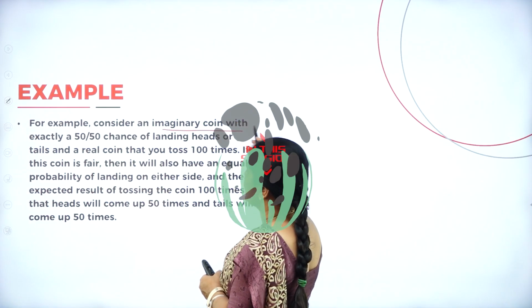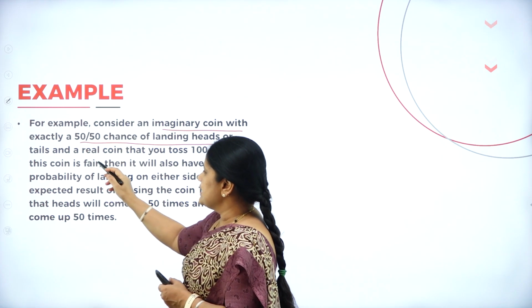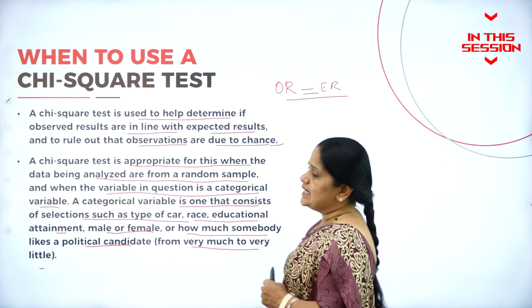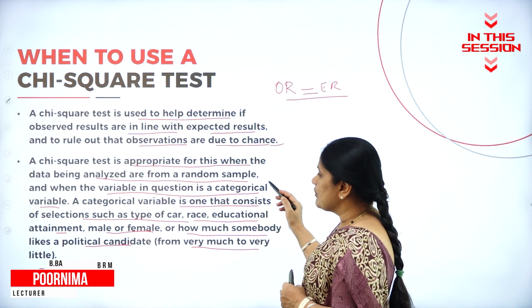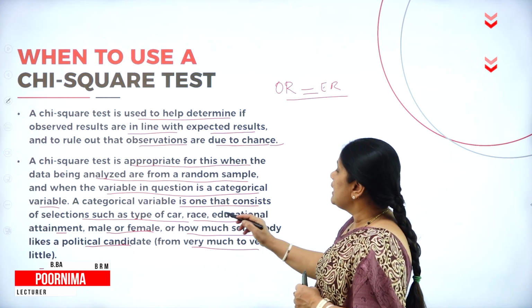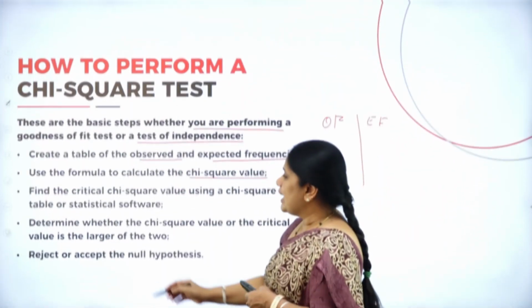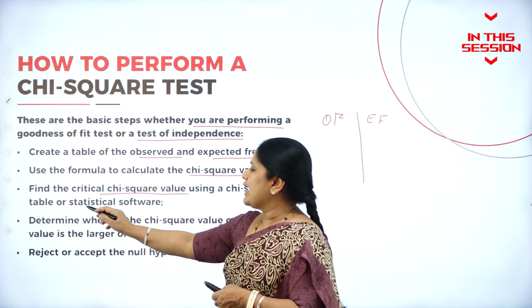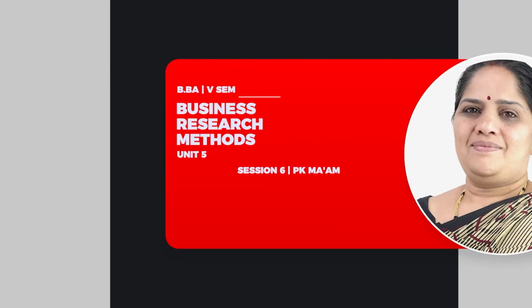Consider an imaginary coin with exactly a 50-50 chance of landing heads or tails and a real coin that you toss 100 times. A chi-square test is appropriate when the data being analyzed are from a random sample and when the variable in question is a categorical variable. Find the critical chi-square value using a chi-square value table or a statistical software.